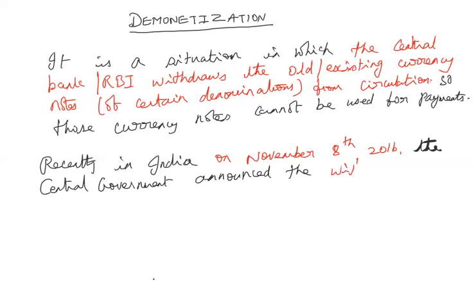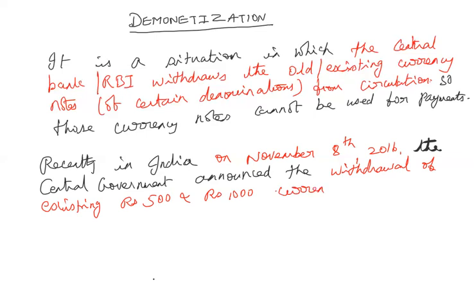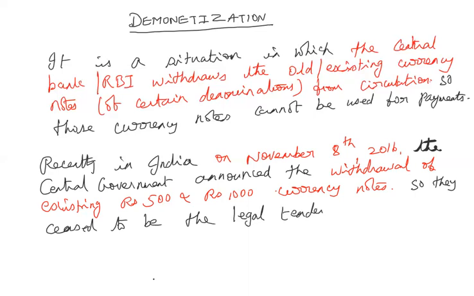So announced the withdrawal of existing rupees 500 and rupees 1000 currency notes from the circulation of the country. So what happened? People could no longer use them as a payment. These currency notes ceased to be the legal tender money.